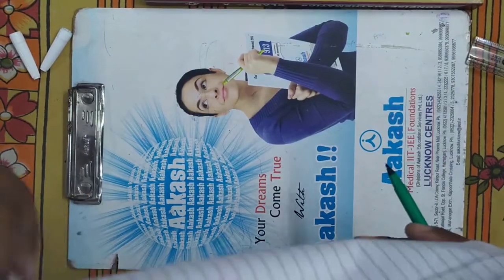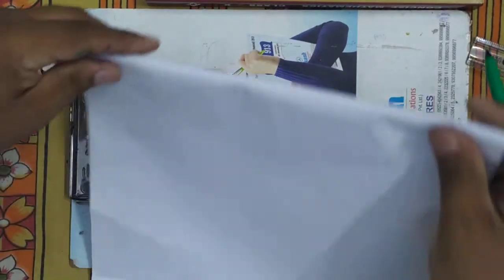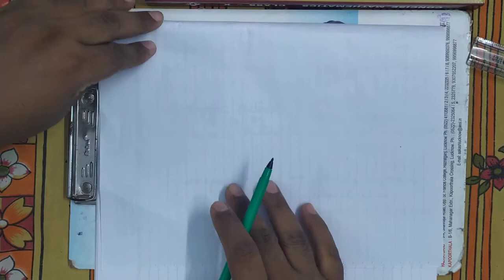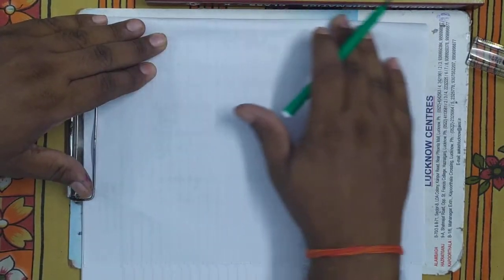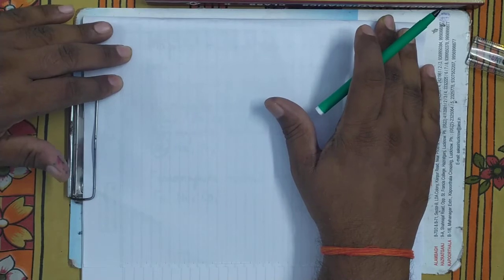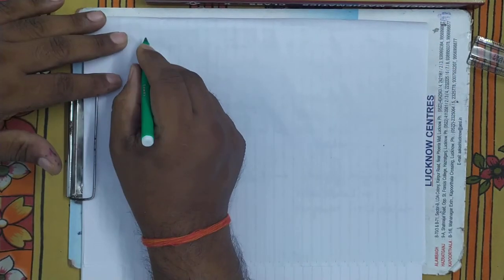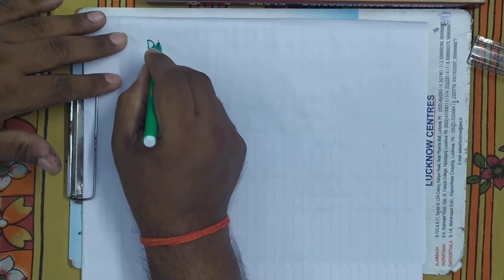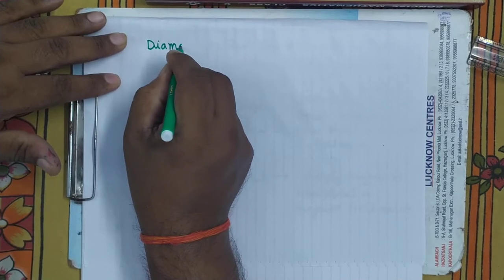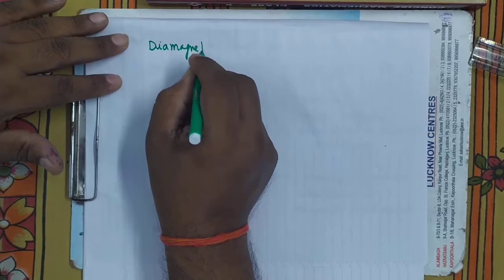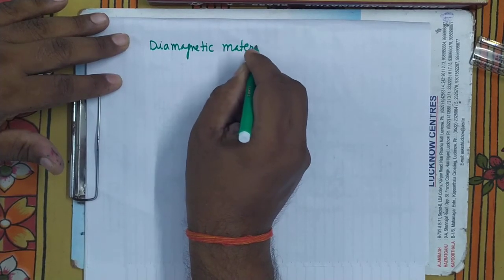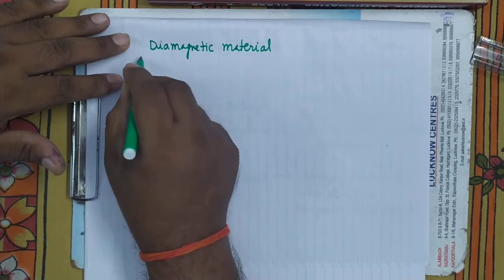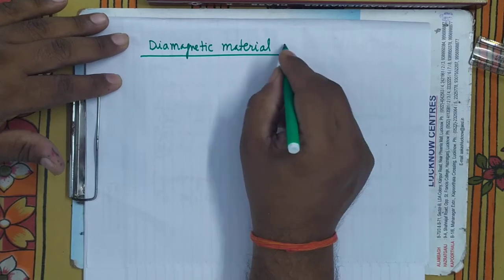So you see here, what are diamagnetic materials? Diamagnetic materials are those which magnetize feebly opposite to the magnetizing field. What is the meaning of diamagnetic material?